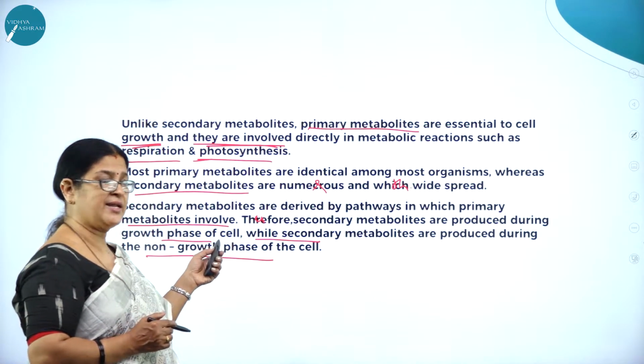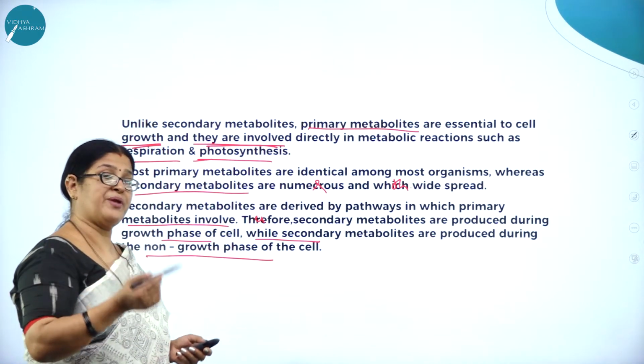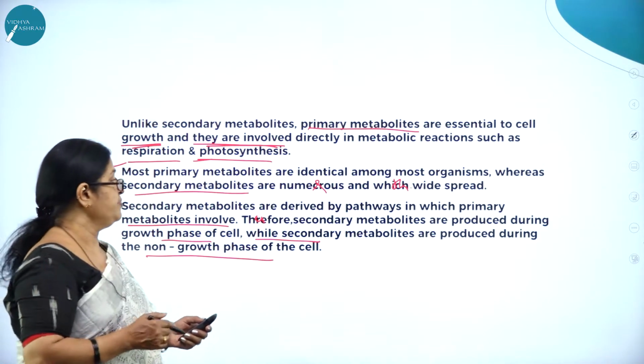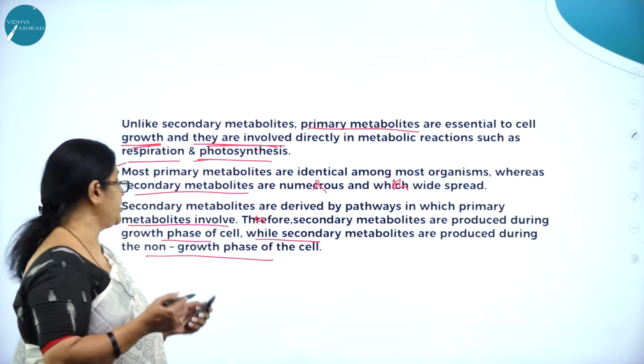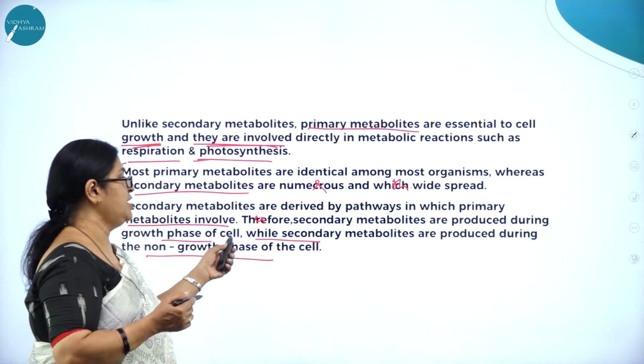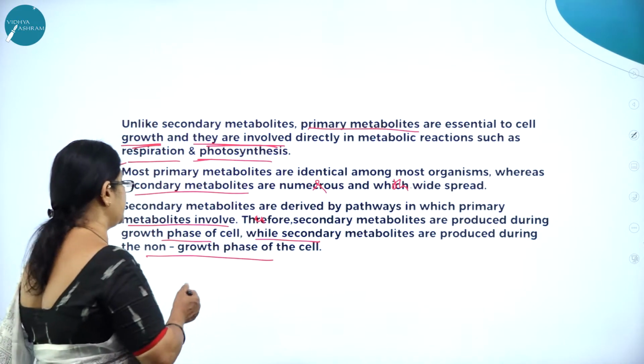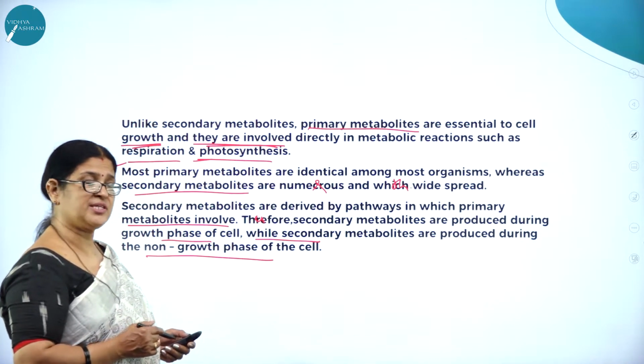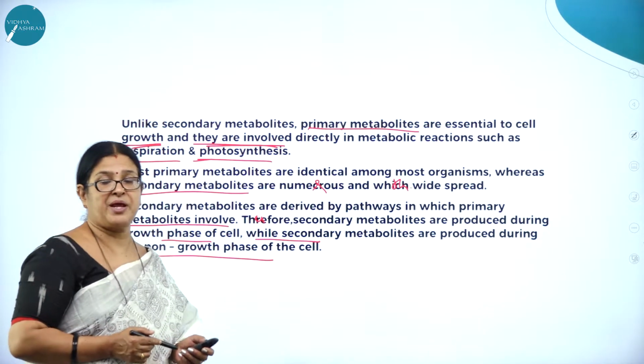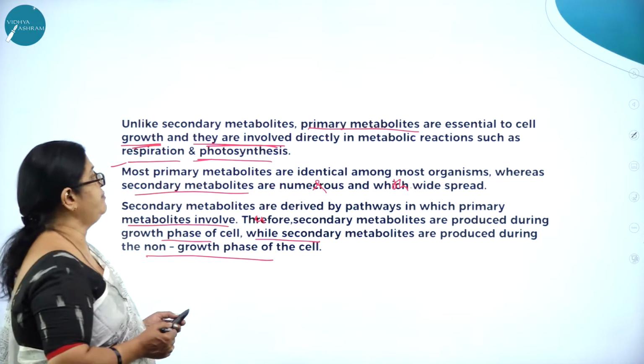So secondary metabolites are derived by pathways in which the primary metabolites are involved. So this is the difference between the primary metabolites and the secondary metabolites.